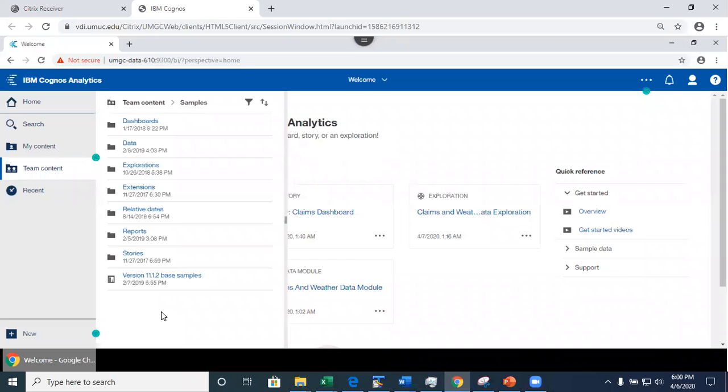But I think this is also important. In order to be able to open the story, you need to have access to the data that was used to build the story. There are dependencies between files. So if I delete the data module, all of the dashboards and stories that I created from the data module will be invalid. So this is very important.